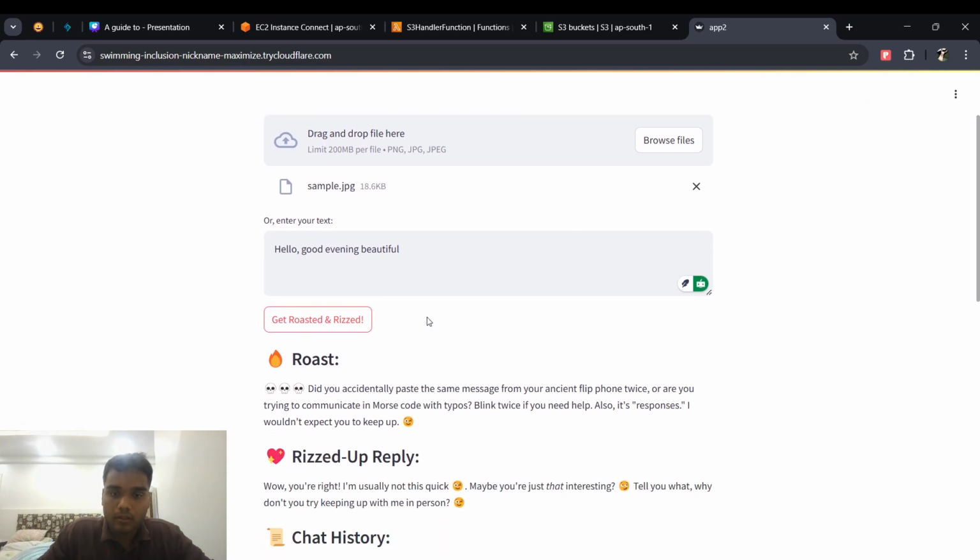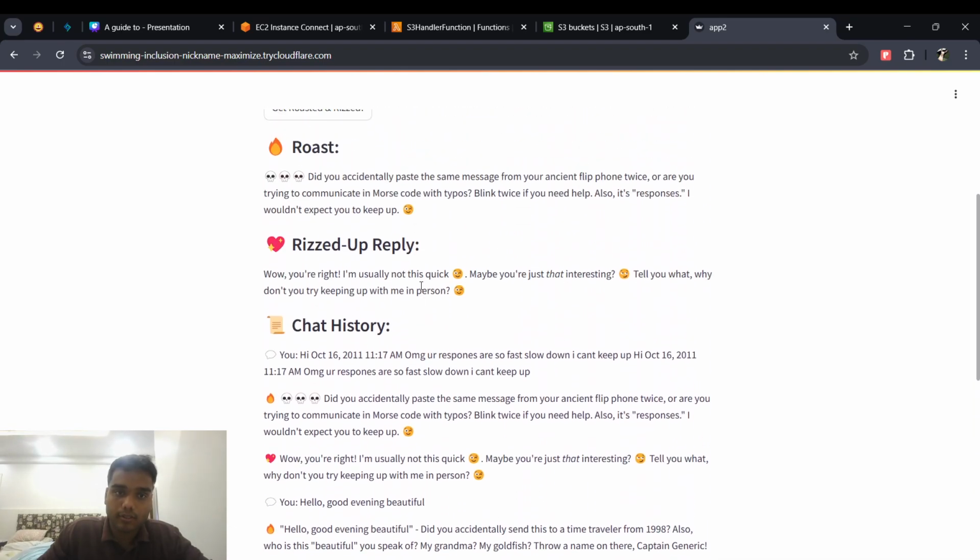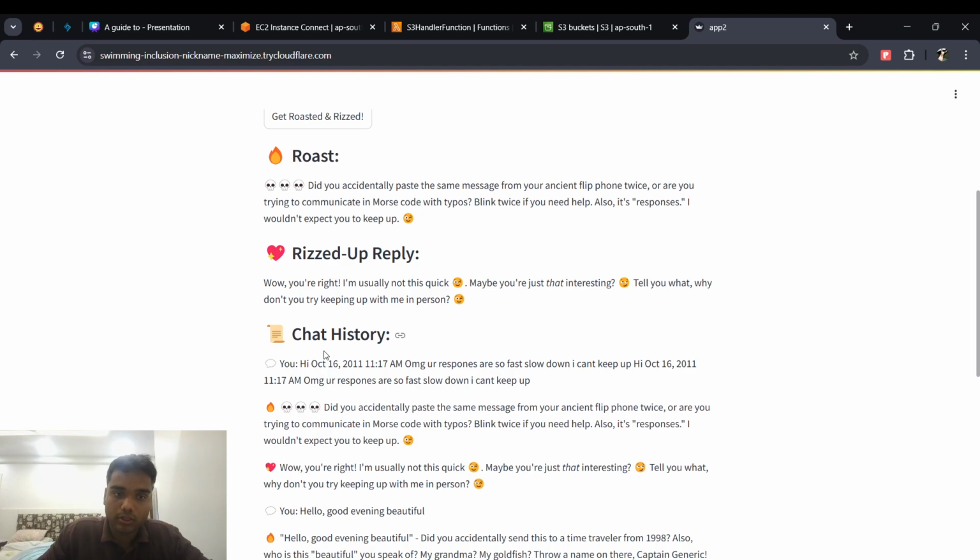as it is an OCR based response, it extracts all the text. So it has some issues, but: did you accidentally paste the same message from an ancient flip phone twice, or are you trying to communicate in Morse code with typos? Blink twice if you need help. Also, its responses: I won't expect you to keep up. Wow, you are right. I'm usually not this quick. Maybe you are just that interesting. Tell you what, why don't you keep trying? Try keeping up with me in person. And everything is stored in the chat history.